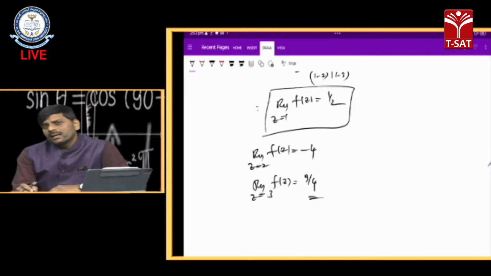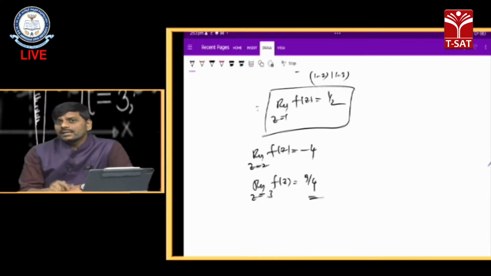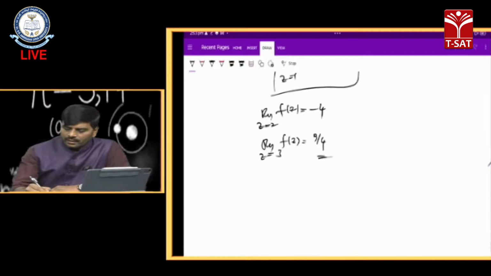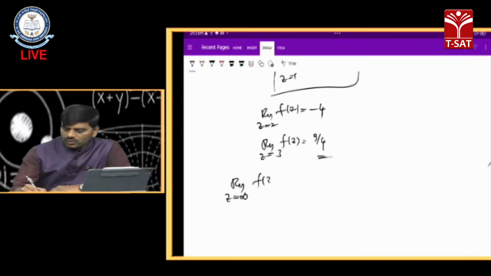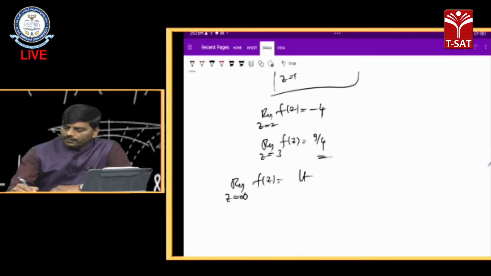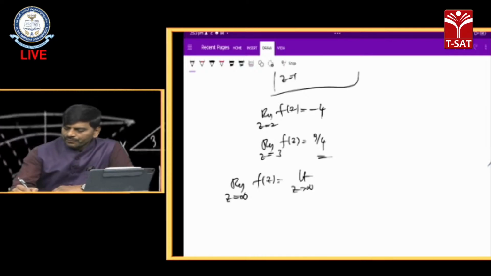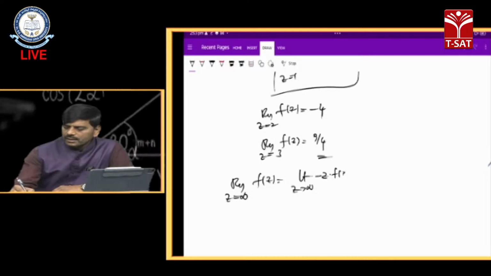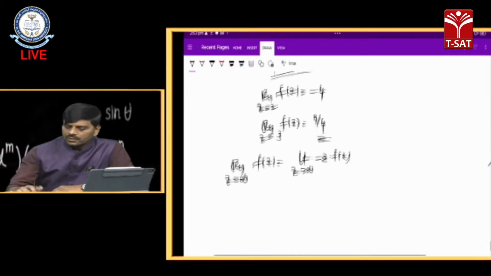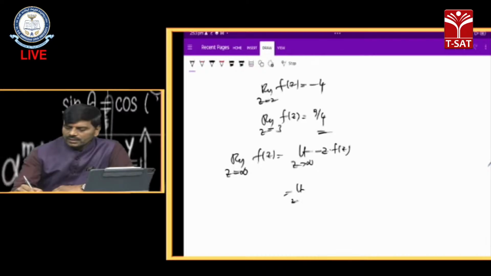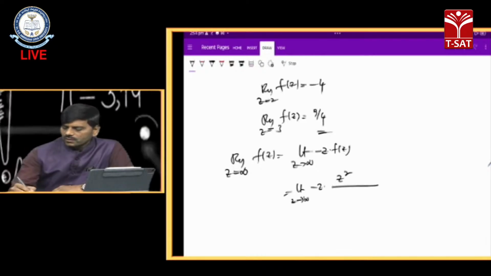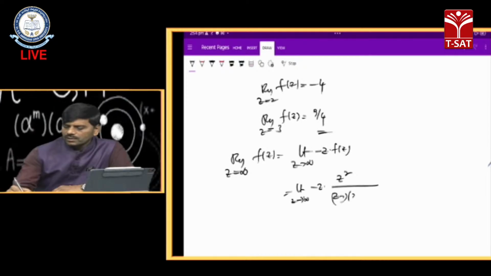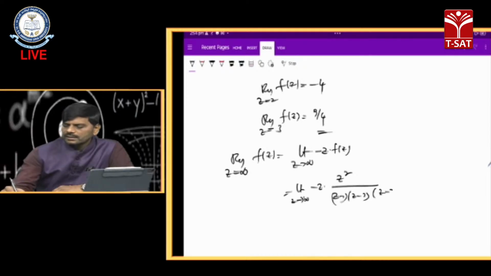Now, to find the residue at z equals infinity, we have to write it in the form limit z tending to infinity of minus z into our function f of z. That is limit z tending to infinity of minus z into z square by z minus 1 into z minus 2 into z minus 3.